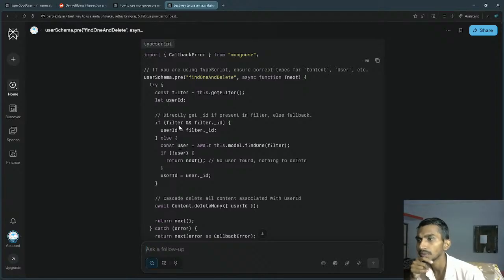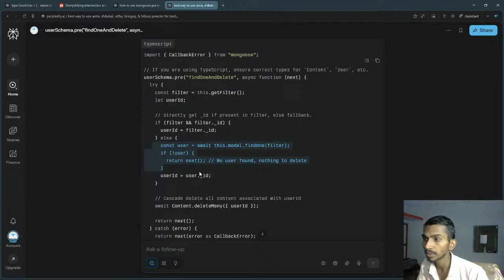Will it have the ID? It could. If filter exists and filter.id also exists, I can directly provide the ID instead of sending one more DB request. That is a good thing, by the way.